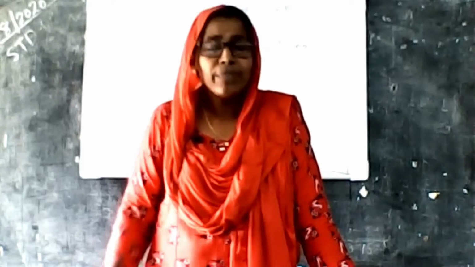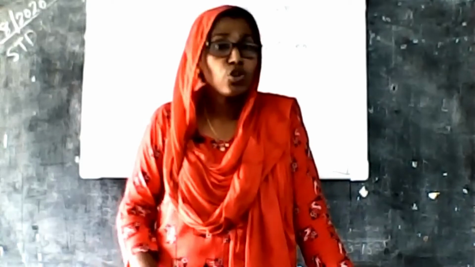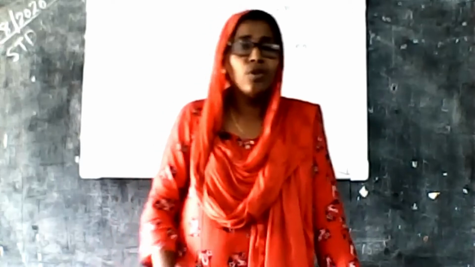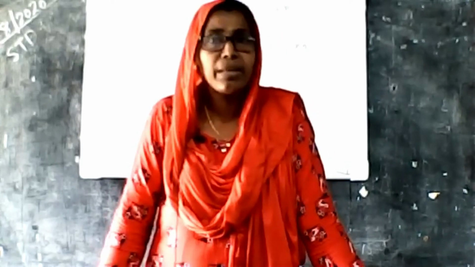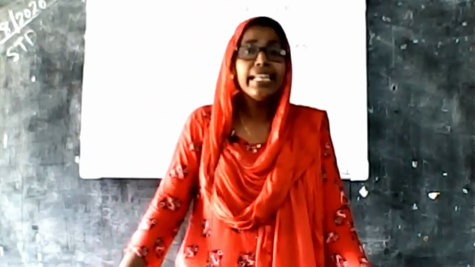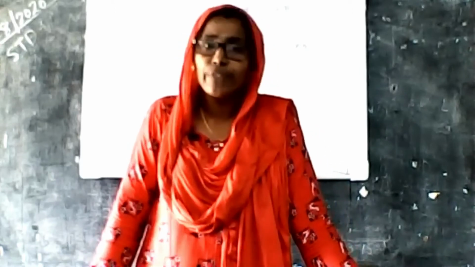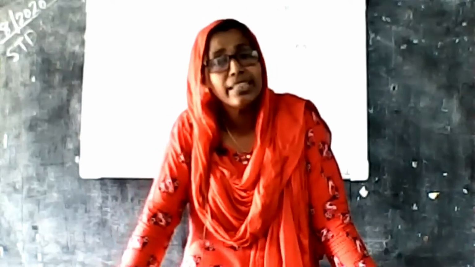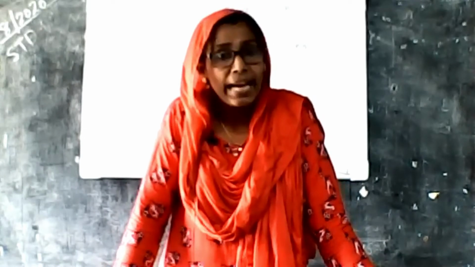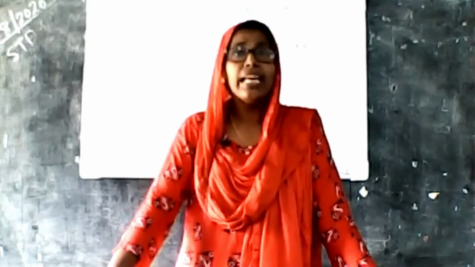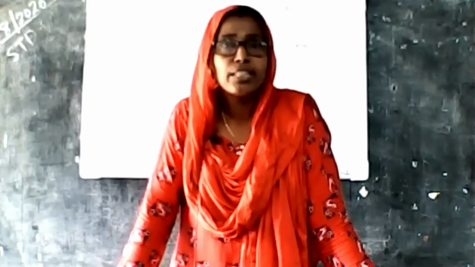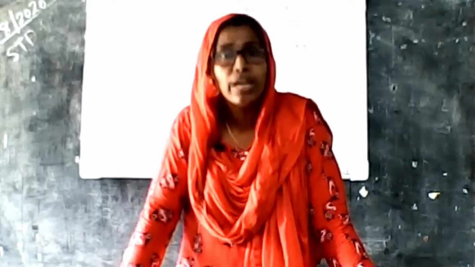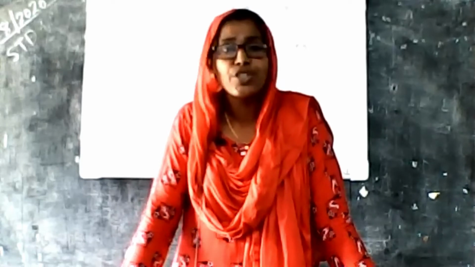So remember that this book's name is Hortus Malabaricus. It deals with the medicinal plants of Kerala. Van Reed, the Dutch governor, initiated the compilation of this book. Who initiated the compilation of this book? Van Reed, the Dutch governor, initiated it and completed the book with the help of Itti Achyutan Vaidya.